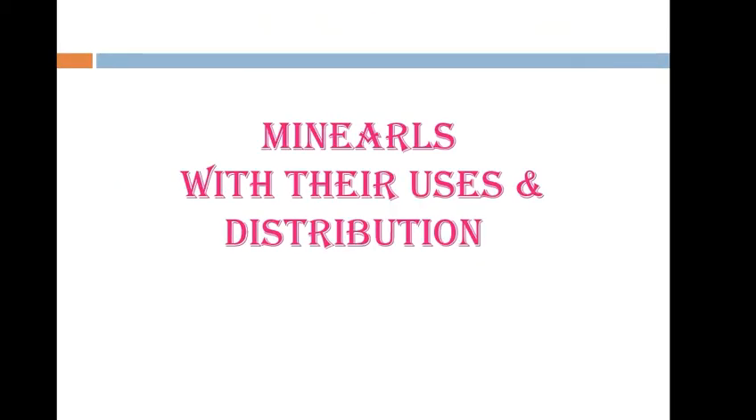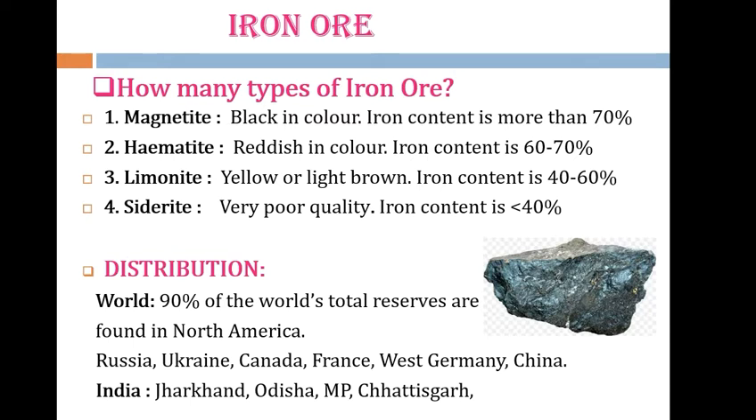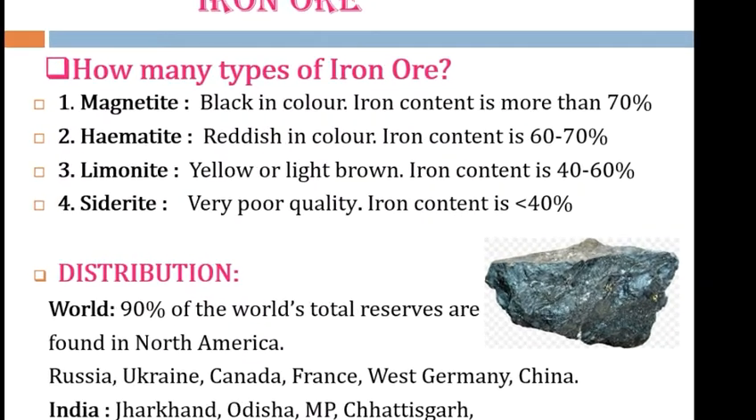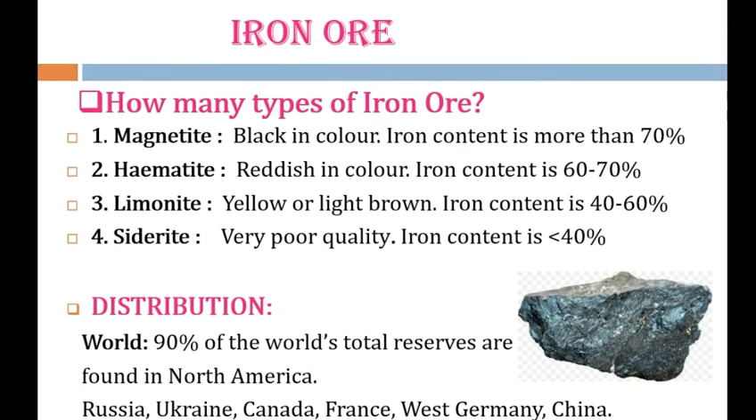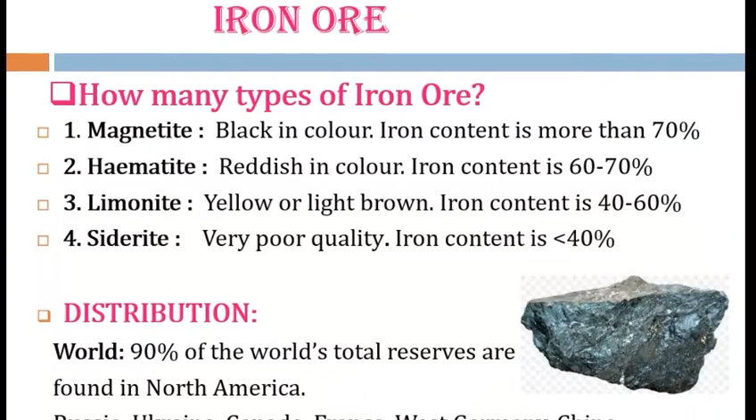Next we have the minerals with their uses and distribution. We will discuss different types of minerals with their uses and distribution. At first we have the iron ore. We will discuss how many types of iron ore there are. There are mainly 4 types: magnetite, hematite, limonite and siderite. So these 4 are the basic types of iron ore.